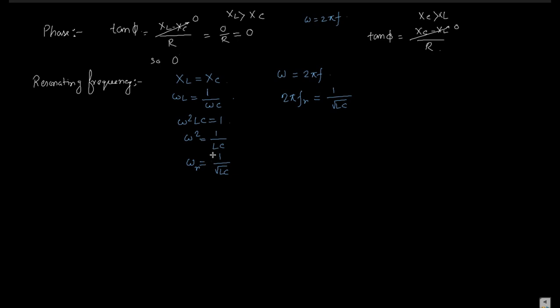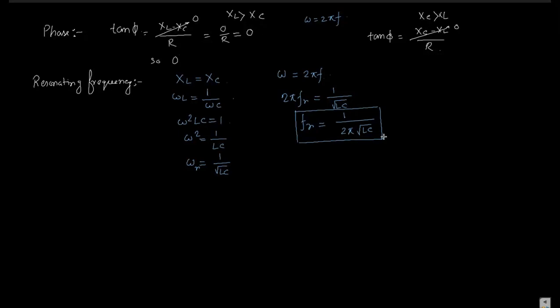So FR, the resonating frequency, becomes 1 by 2 pi root under LC. This is a very important question for your board: what is the condition for resonance and what is the mathematical expression for the resonating frequency.